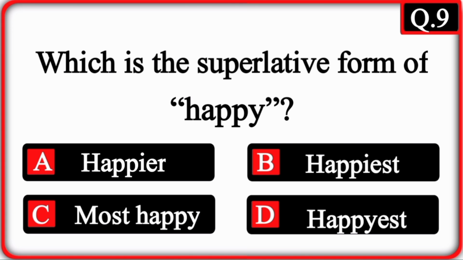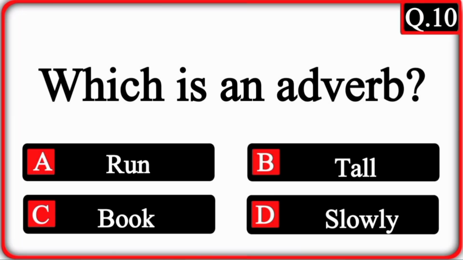Question 9. Which is the superlative form of happy? Option B is the correct answer. Question 10. Which is an adverb? Option D is the correct answer.